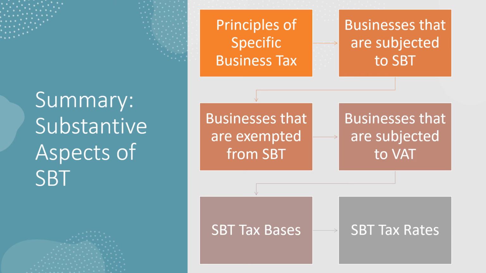Second, after you understand the policy rationale for separating specific business tax from VAT, next you need to understand the businesses that are subject to SBT under Section 91/2, and the businesses that are exempted from SBT under Section 91/3, and also the businesses that are subject to VAT under Section 91/4. And after you understand this, it's easy to understand tax base and tax rate,